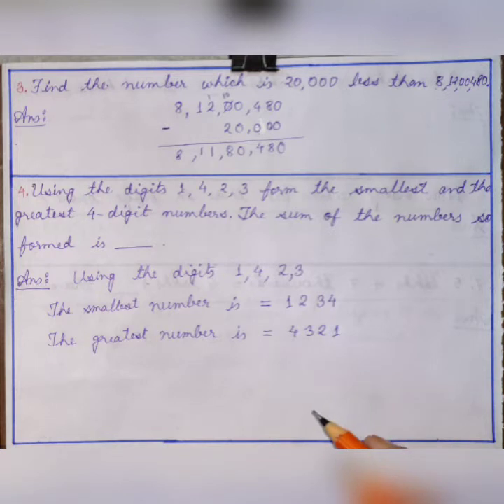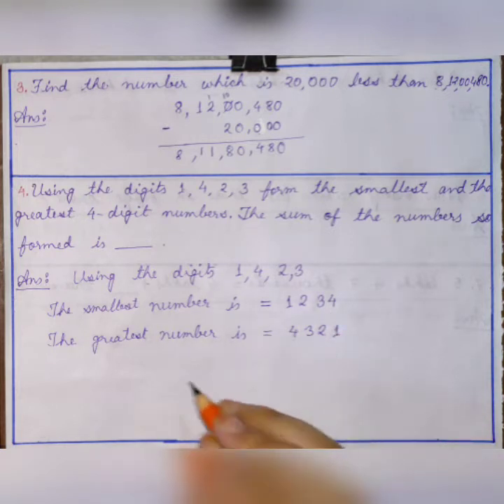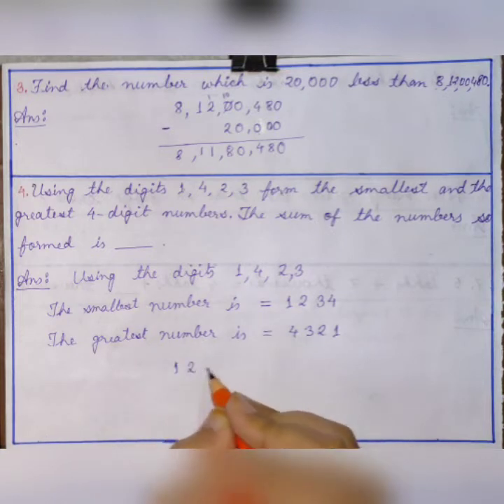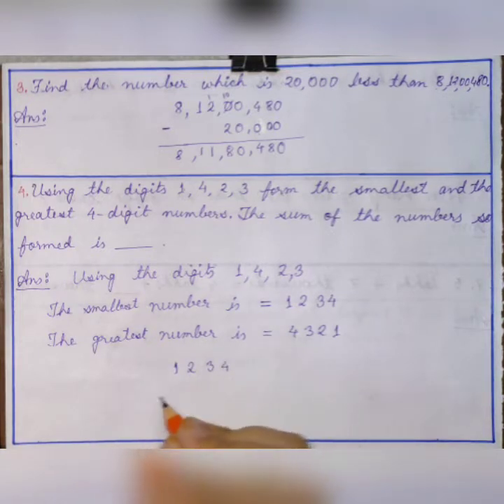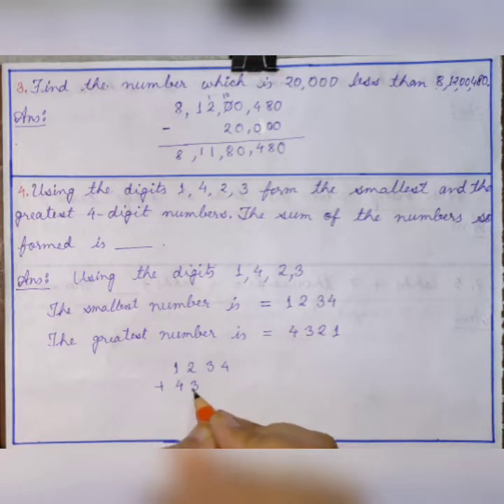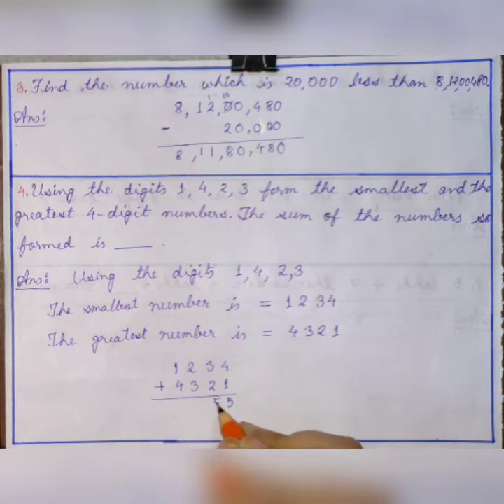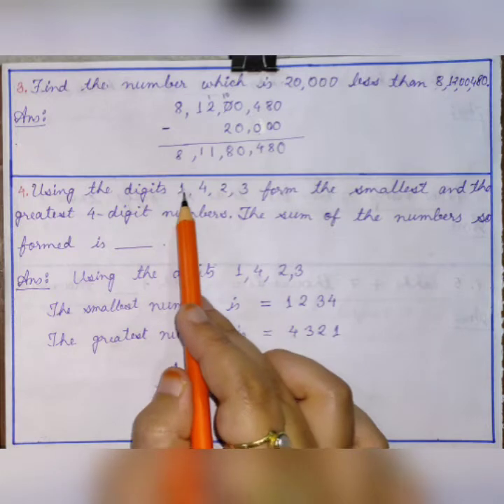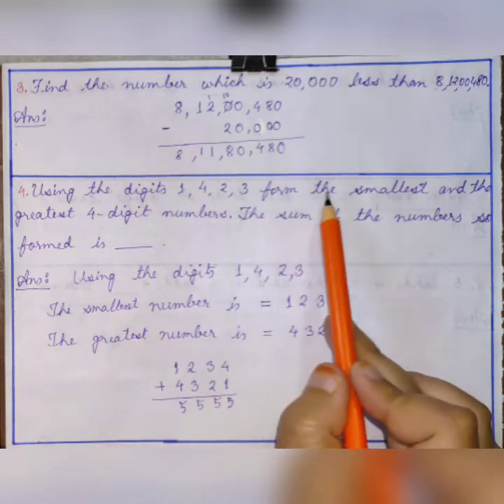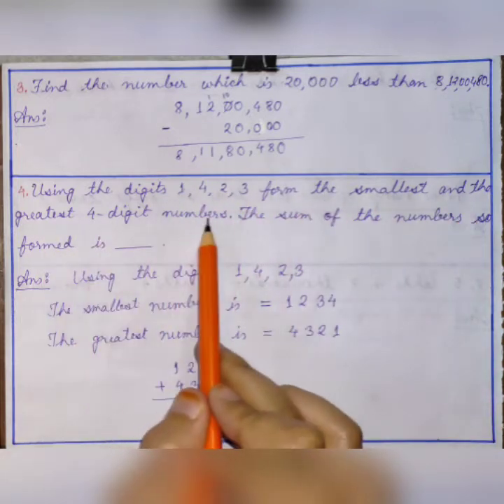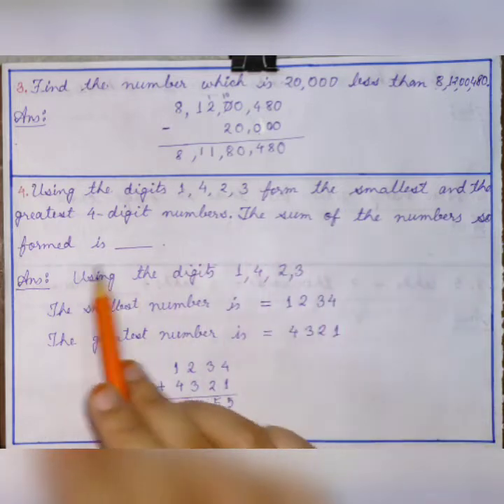Okay, and the next step is what? You have to find out the sum of these two numbers. Okay, 1234 plus 4321. Yes. Okay, now find out their sum. 4 plus 1, it will be 5. 3 plus 2, 5. 2 plus 3, 5. 1 plus 4, 5. Okay, so using the digits 1, 4, 3, 2 form the smallest and the greatest 4-digit numbers. The sum of the numbers so formed is what?